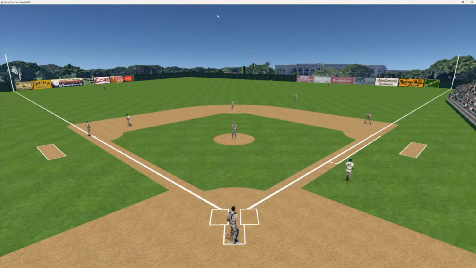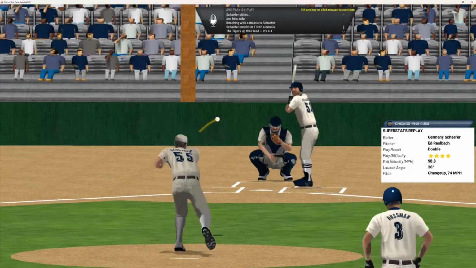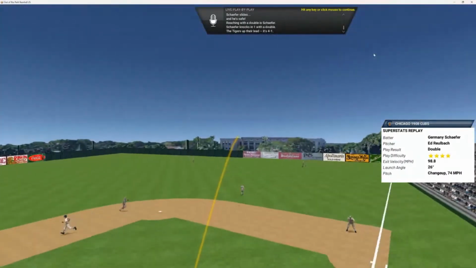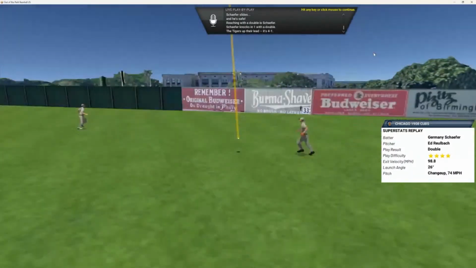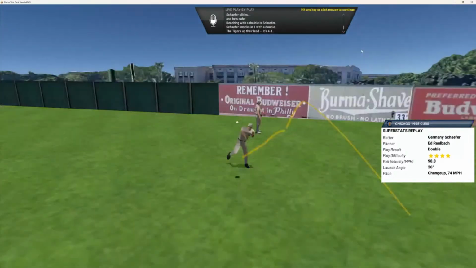And that ball's going to drop in there. That's going to split the gap. And the Tigers score another run here. And Schaefer stops at second. And it's a 4-1 ball game. So we'll take another look at that. Germany Schaefer having a heck of a game 1 here. He sure didn't perform in the 1907 World Series, but he's doing a decent job here in '08.